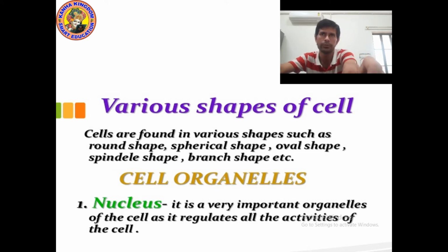Okay, don't worry. So as you can see on the screen, first is various shapes of cell. There are different types of shapes of cell like round shape, spherical shape, oval shape, spindle shape, branch shape.